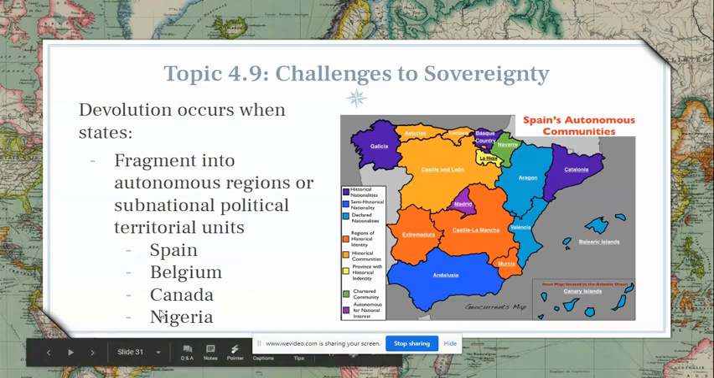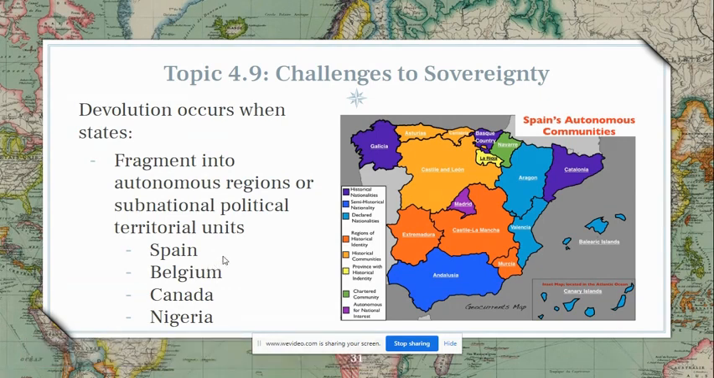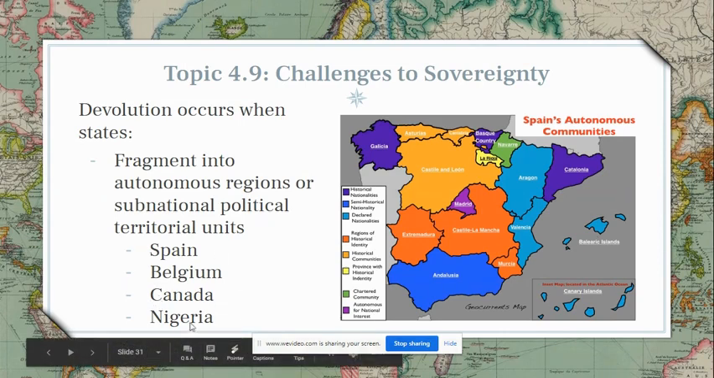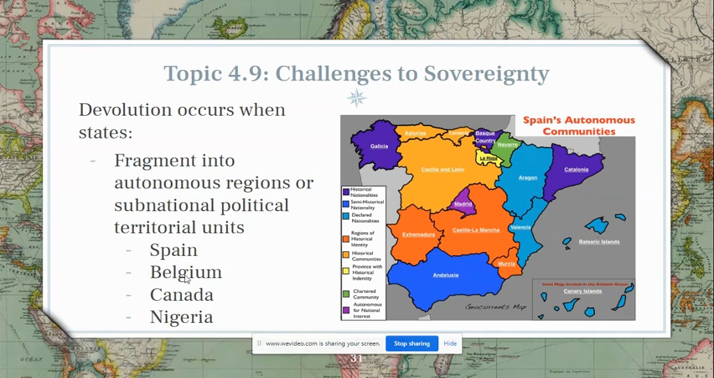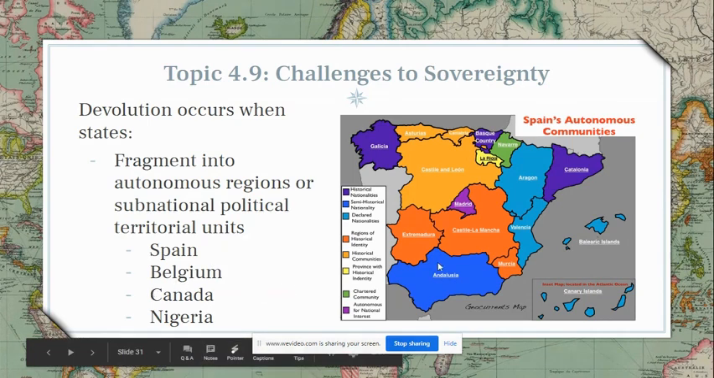So in the AP curriculum, they do point out these four countries, and I highlight this because if the AP curriculum says specifically Spain, Belgium, Canada, Nigeria, then you should know something about those four if they come up in the test. Now, last year's test did use Spain and Nigeria as examples, so my guess would be they're not going to do that again in terms of devolution, but you still should know something about them. So Spain is very complicated.